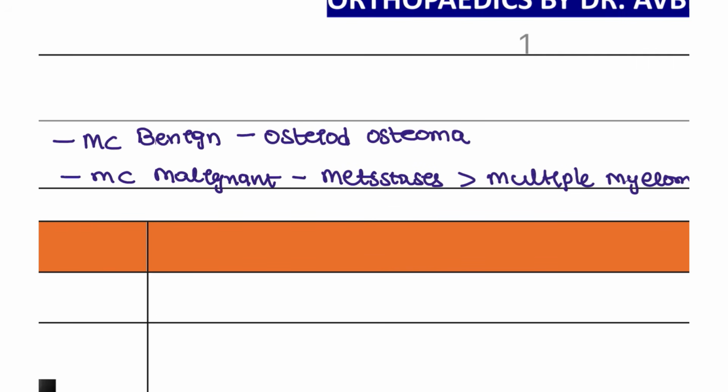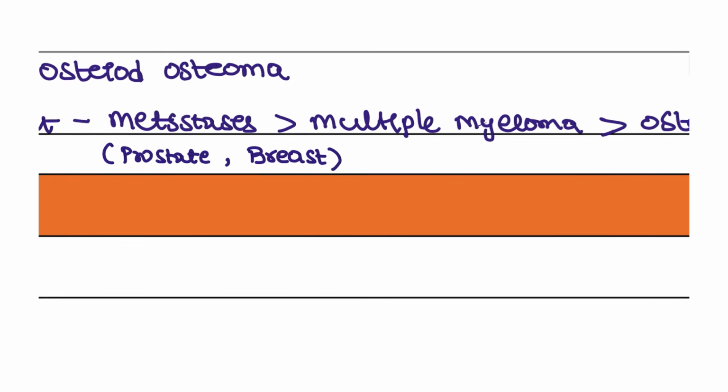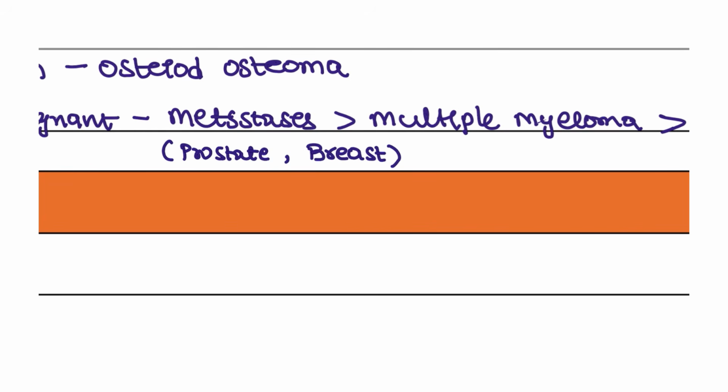When I say metastasis, it is due to multiple types, right? So metastasis can be associated with the prostate in the male, and the breast in the female, right? Prostate is most commonly coming from the blastic type of osteo. Next, breast is coming from the lytic type, or sometimes it can be both blastic and lytic also. The most common is the lytic.